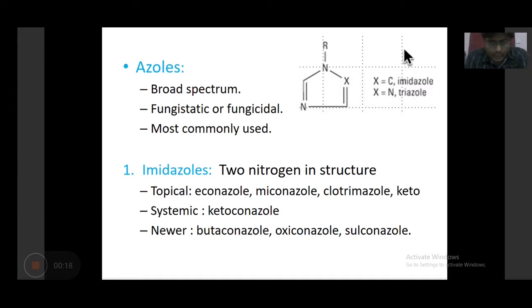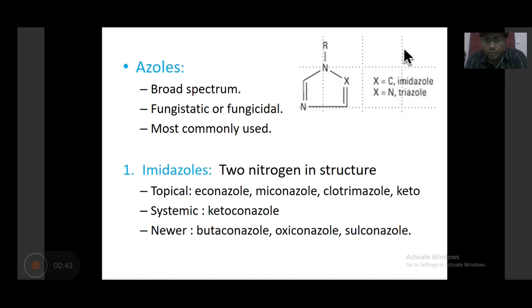Azole again, after amphotericin B, it is a broad spectrum group of drugs, covers most of the fungal infection. It may be static, it may be cidal in nature depending on the drug. And the most important thing is the most commonly used antifungal agents are from azole group.